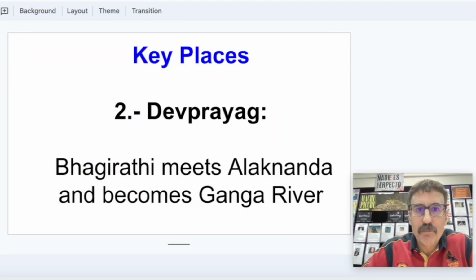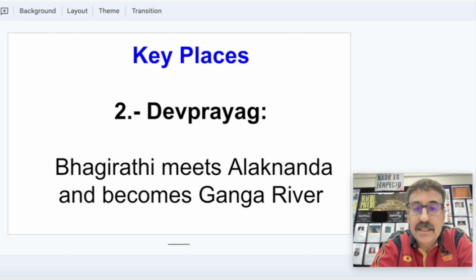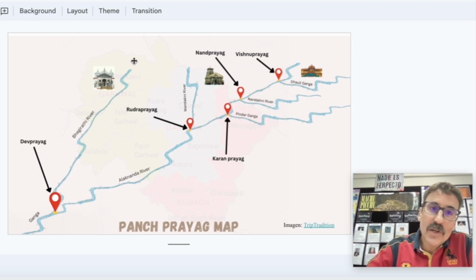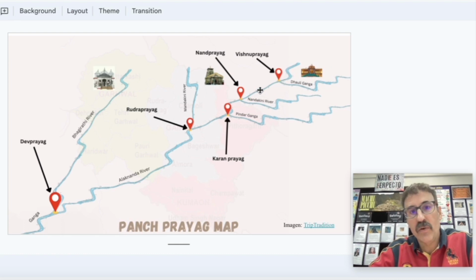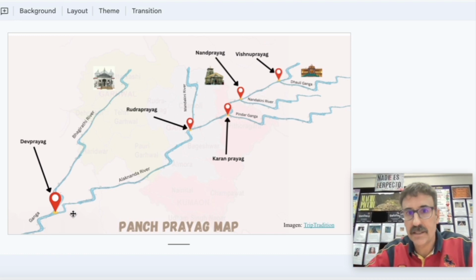The next point, the second point that I would like to talk about, is Devprayag. This is the point where Bhagirathi meets Alaknanda River and becomes the Ganga River. So we were talking about Gangotri Glacier. It is here, and from there starts the Bhagirathi River. Then there is another glacier here and another river flows that is called Alaknanda. There is a point called Devprayag, and this is where these two rivers meet, when we consider that the Ganga River starts.